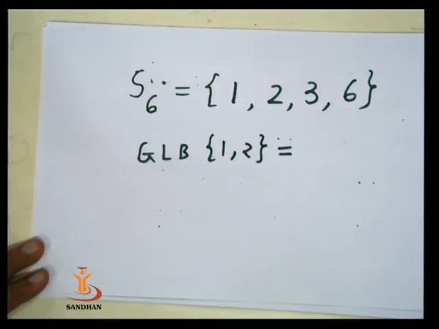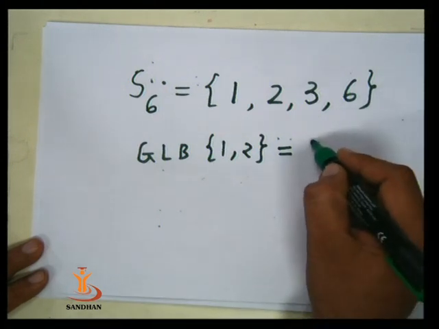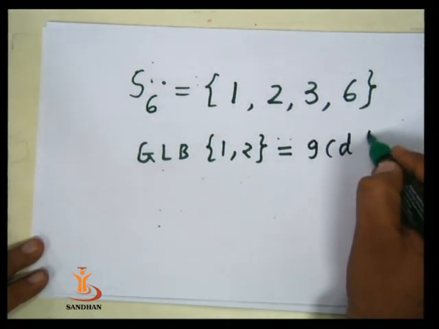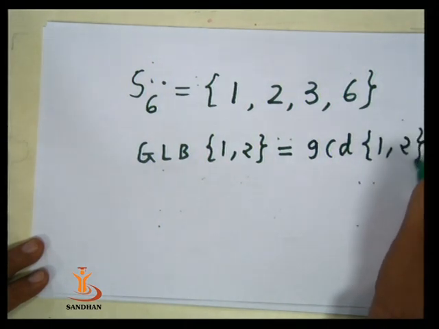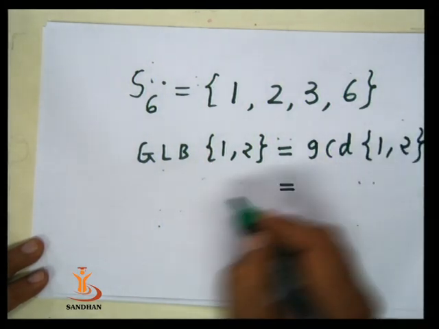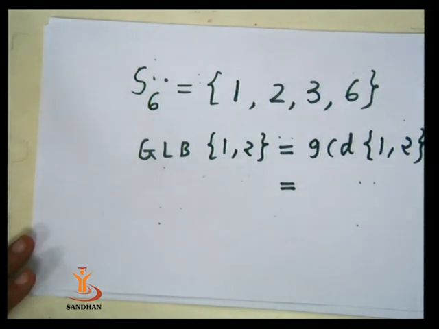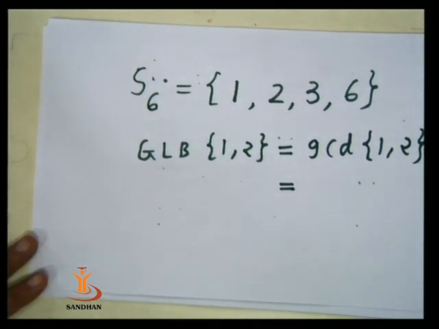It means that GLB of 1 and 2 is defined as the GCD, greatest common divisor, of 1 and 2. What is that? You can find it. In a similar fashion, you can consider the greatest lower bound of any two members also.